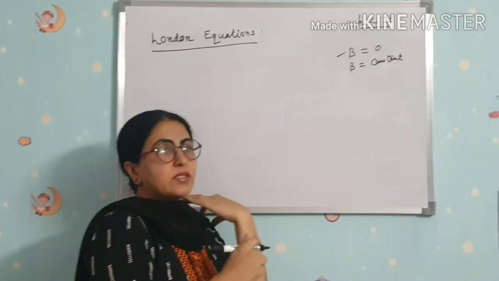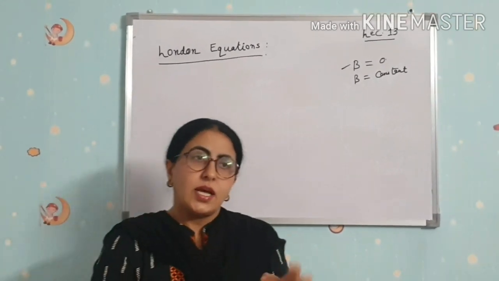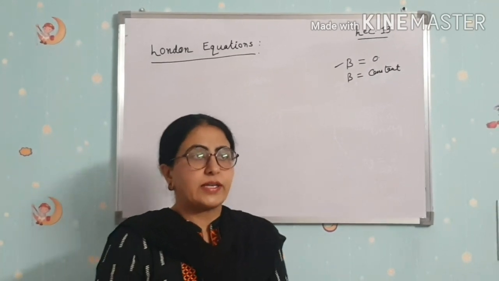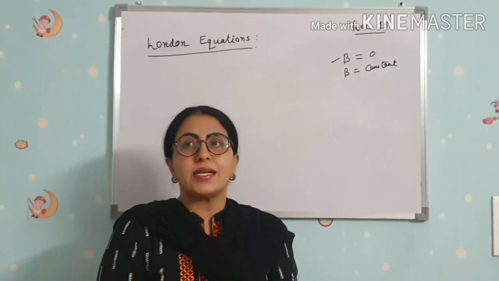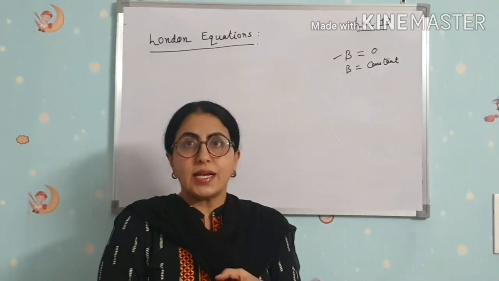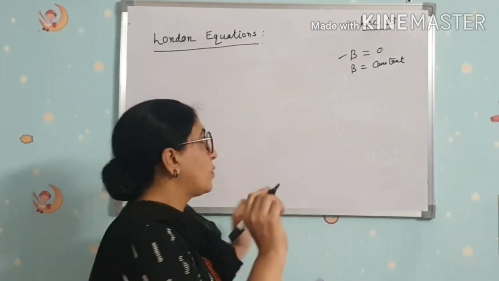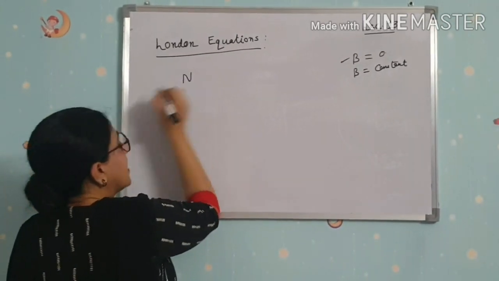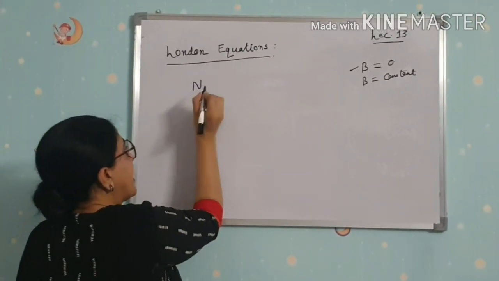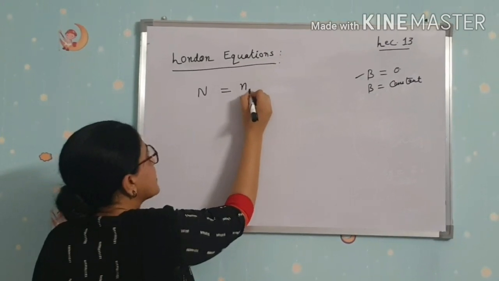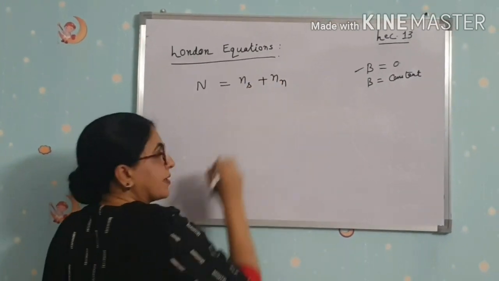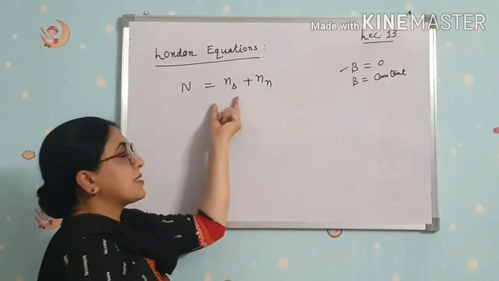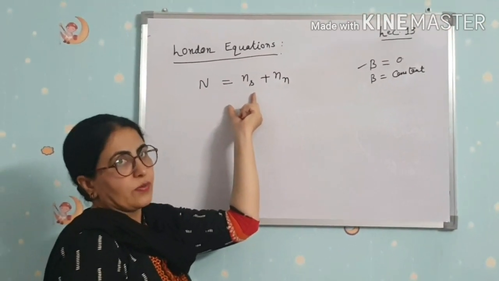What they assumed is that in a superconductor there are two types of electrons. One is normal electrons and the second is superconducting electrons. So the total conduction current density, suppose that is N, is equal to Ns plus Nn. This is due to superconducting electrons and this is due to normal electrons.